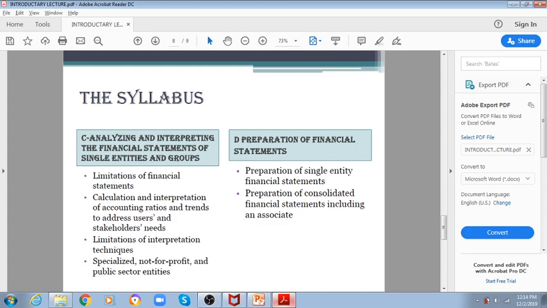Finally, preparation of financial statements: preparation of single entity financial statements, and preparation of consolidated financial statements including an associate. What are associates? What are joint ventures? What is the method to consolidate those financial statements? How to prepare single entity financial statements we will discuss in section D of the syllabus.